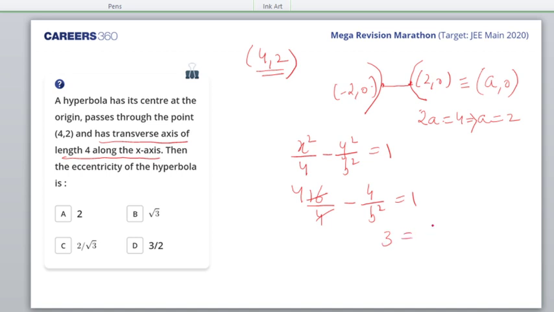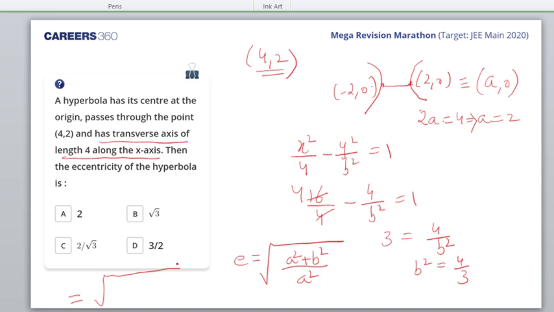So we have 3 is equal to 4 by b square, or I have b square as 4 by 3. Am I right? So what is the eccentricity of the hyperbola? We did it in the last question. It is under root a square plus b square by a square. So we get the value as a square is 4, b square is 4 by 3, and a square is again 4.